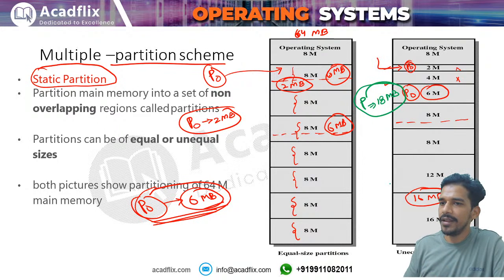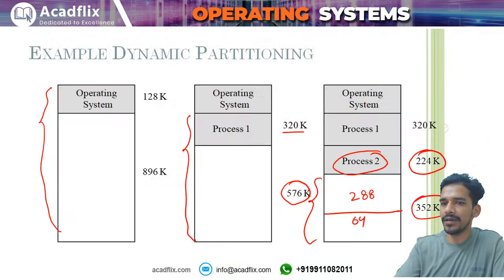The problem is that in static partitioning you cannot use compaction, because compaction means you can move the memory locations up and down, and that can only be done when you have dynamic partitioning. In static partitioning you cannot touch memory, right? You already have fixed the partitions. You cannot move free space and occupied space above and below. So compaction is only the solution for dynamic partitioning, not for static partitioning. External fragmentation can be in static partitioning also, right?